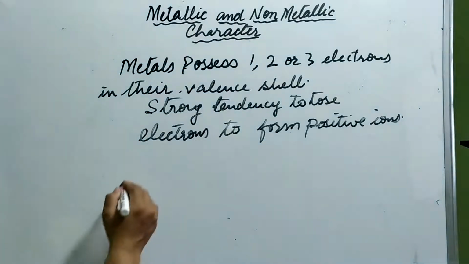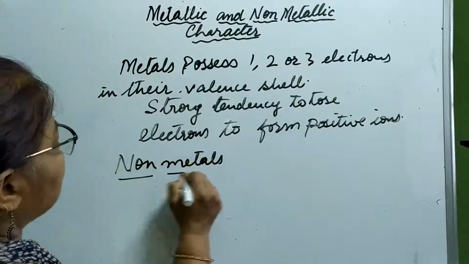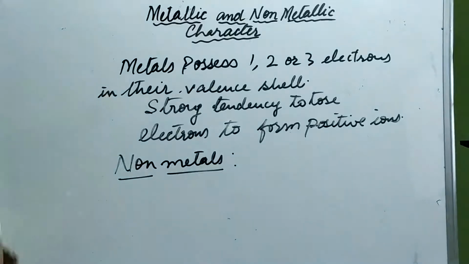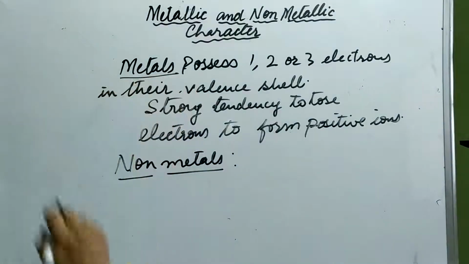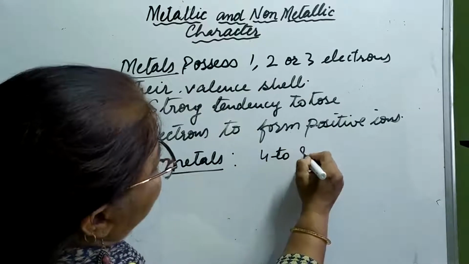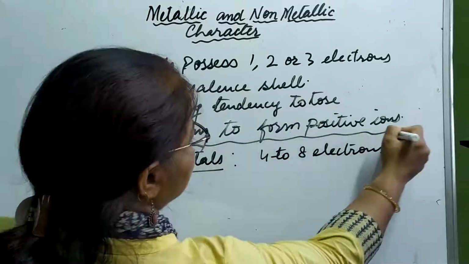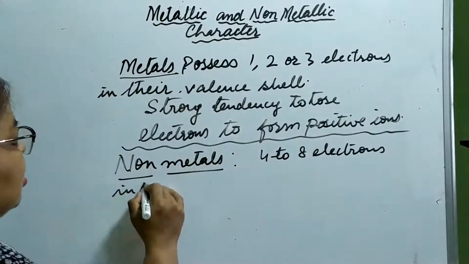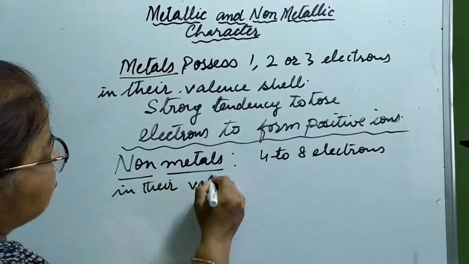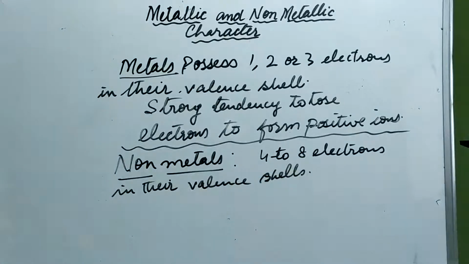What about non-metals? Non-metals behave completely in contrast to metals. They have 4 to 8 electrons in their respective outermost shells or valence shells.